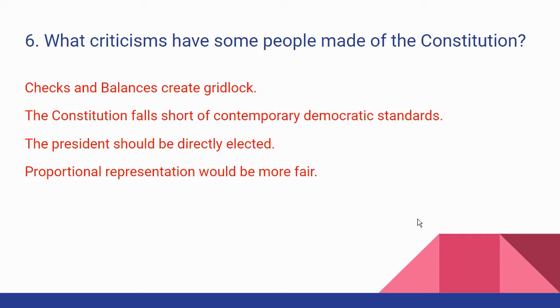Proportional representation would be more fair. Rather than winner takes all in our congressional elections, maybe we should elect them based upon proportion. So maybe have a statewide vote, and if this party gets 40% of the vote, then 40% of the representatives from that state are from this party. Another party might get 30%, so 30% are from this party. It would allow third parties to step up and would give people more equal representation. I don't know that I necessarily agree with that, but I don't necessarily disagree with it either.